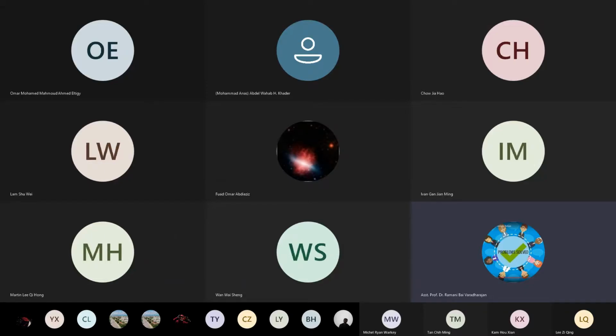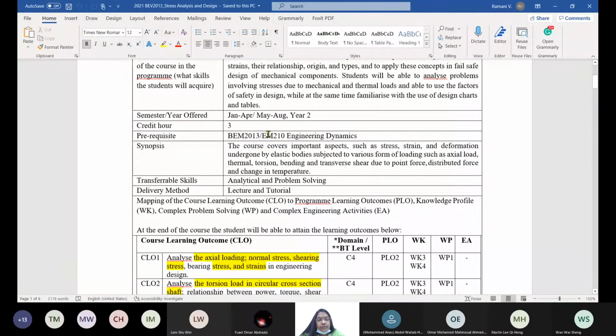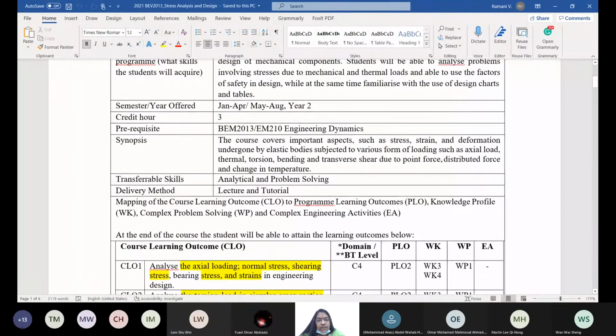Right? Credit hour 3. If it were 4, then one lab would be there. There is no lab. I plan, if more people are coming, to have site visits this time. I plan to follow the SOP, like we go for companies. We try to arrange with the help of engineers, chartered engineers, and then our IABs.